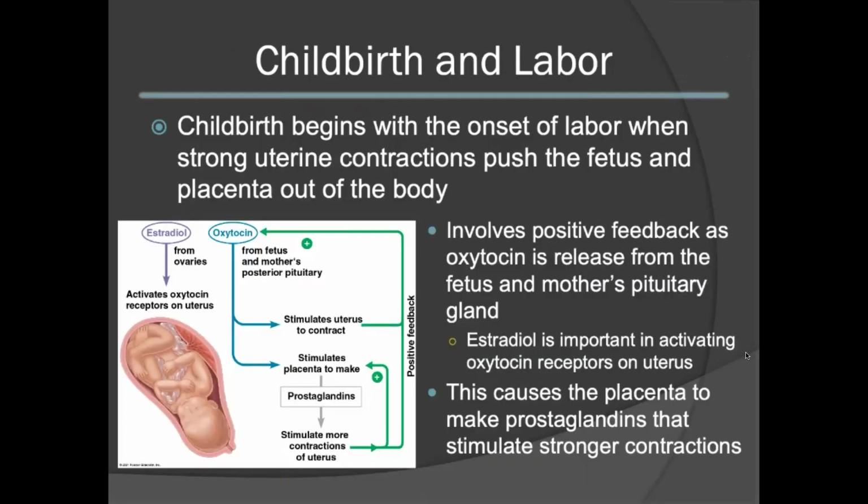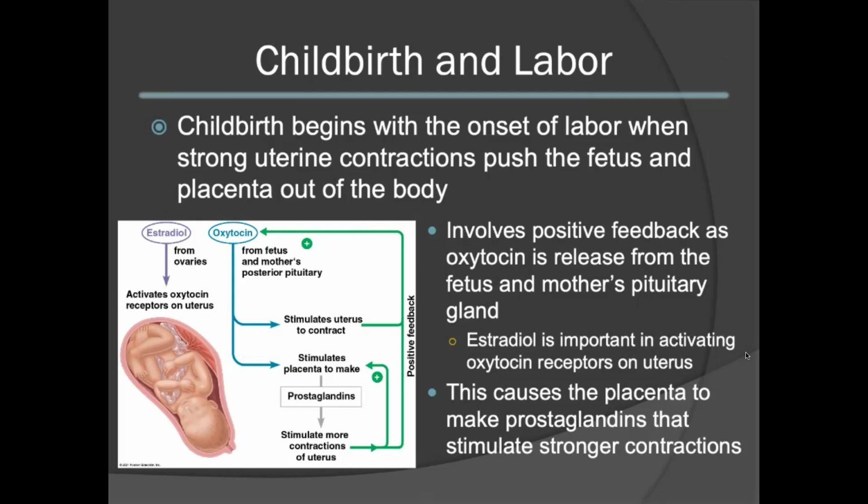Childbirth begins with the onset of labor. Labor occurs when strong uterine contractions act to push the fetus and placenta out of the body. Labor involves a positive feedback, as oxytocin is released from the fetus as well as from the mother's pituitary gland.